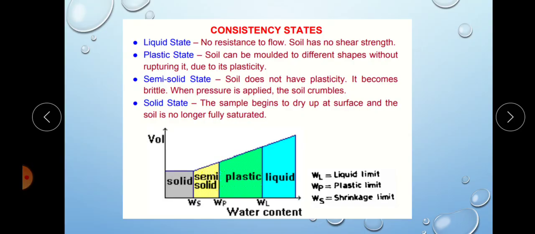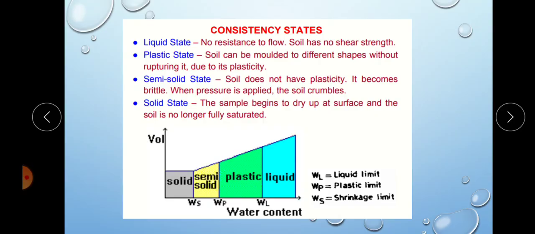Next, as the water content is reduced, the soil becomes stiff and reaches the plastic state. In this plastic state, the soil becomes stiffer and starts developing resistance to shear deformation. And in this plastic state, the soil can be molded into different shapes without rupturing due to its plasticity.